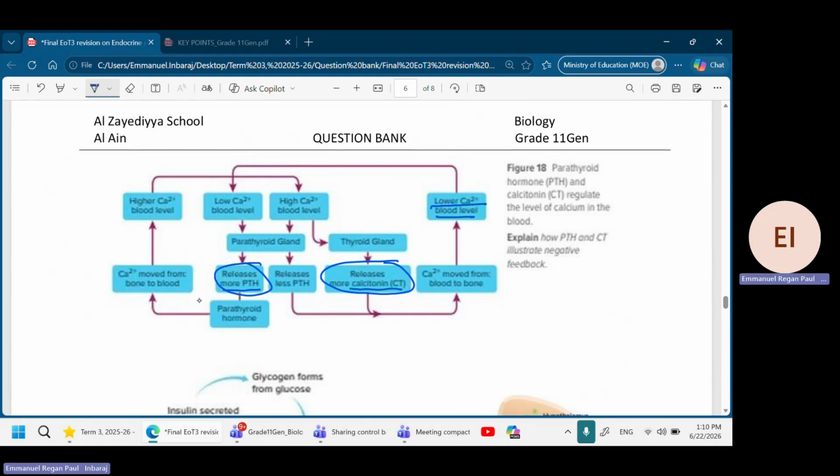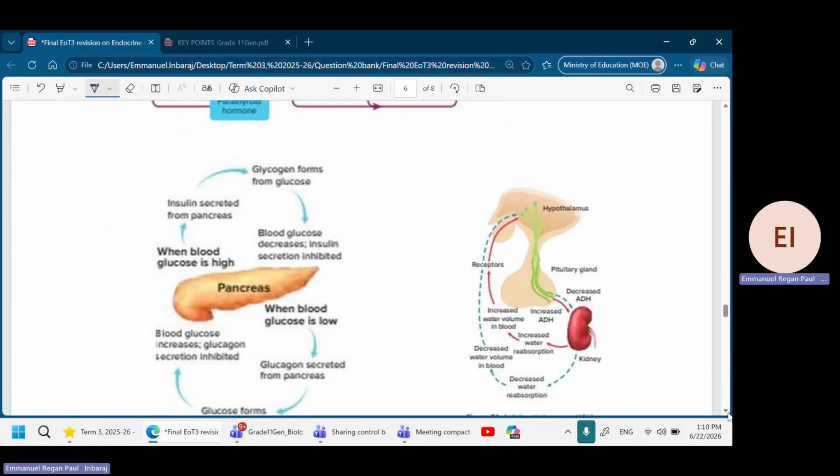If PTH is released, the calcium will become high. So this picture, you need to concentrate on it because it's important. You will get this picture. Parathyroid hormone and calcitonin regulate the level of calcium in the blood. So this is what is called the negative feedback mechanism. Don't forget.